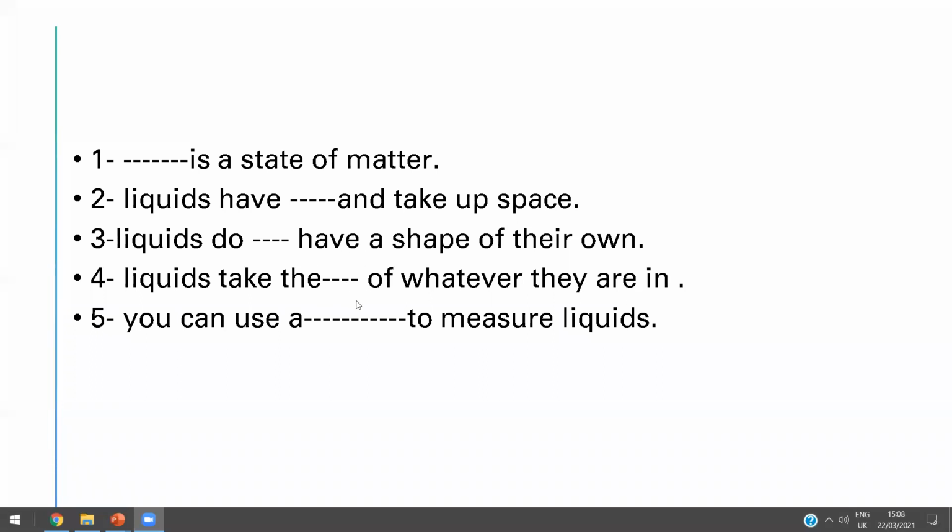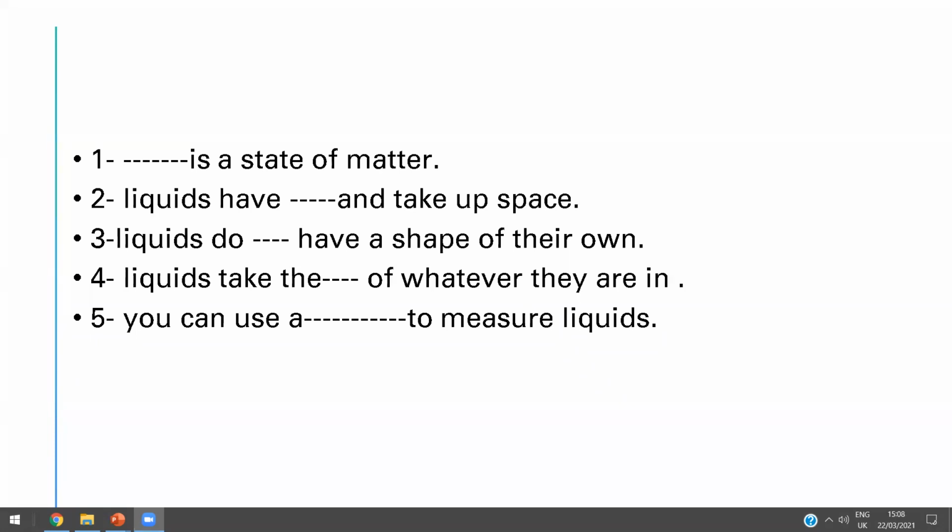Take the shape of the container or of whatever they are in. Yes, super boy. Give me one example of a liquid, Amir. Milk. Amazing. Milk is a liquid. Thanks a lot, honey.